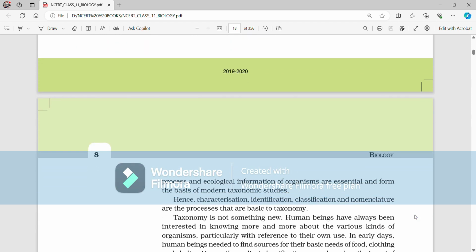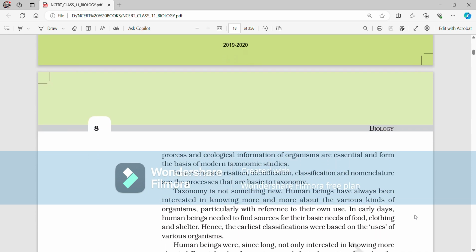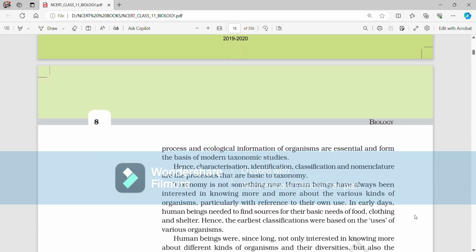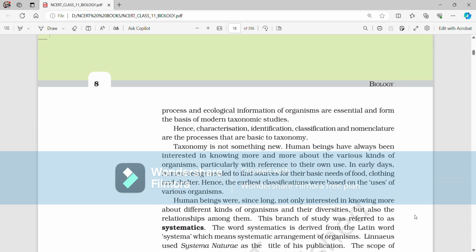Taxonomy is not something new. Human beings have always been interested in knowing more and more about the various kinds of organisms, particularly with reference to their own use. In early days, human beings needed to find sources for their basic needs of food, clothing, and shelter. Hence, the earliest classifications were based on the uses of various organisms. Human beings were since long not only interested in knowing more about different kinds of organisms and their diversities, but also the relationships among them. This branch of study was referred to as systematics.